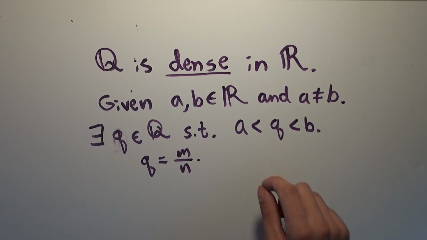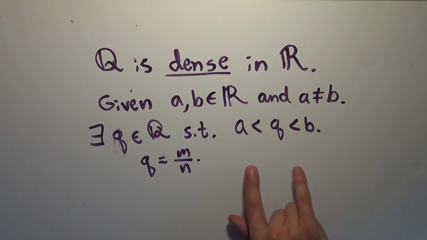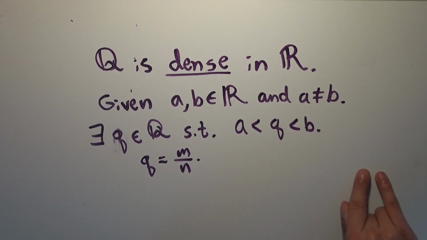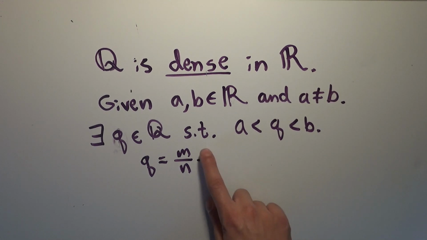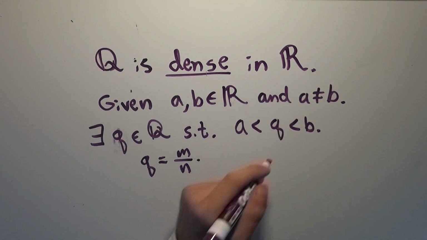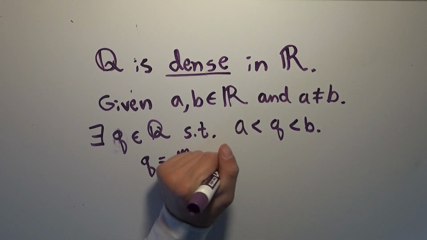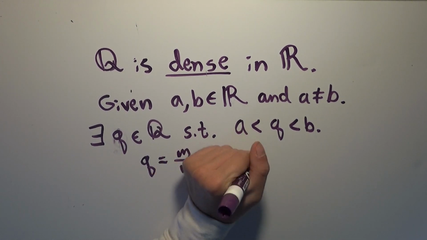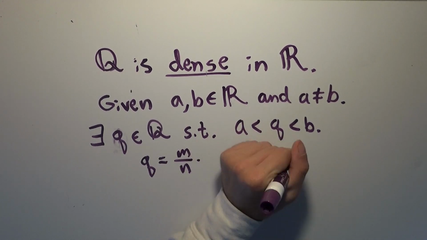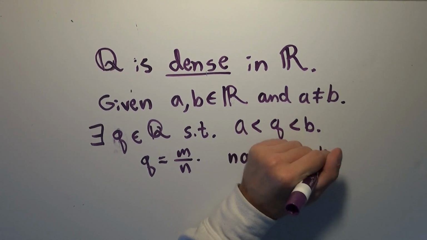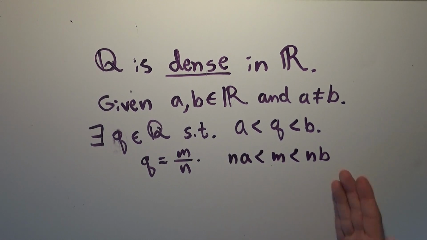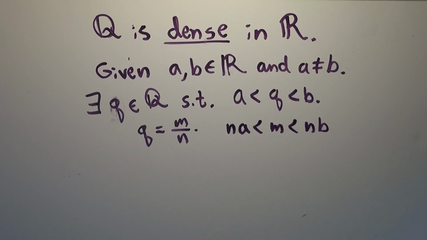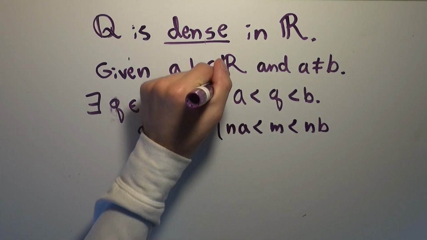So what we need to do is be very, very fine. We need to figure out an interval that we can add a bunch of times that's small enough that it doesn't overstep the interval from a to b. Another way of saying this is that if we replace q with m over n, we're trying to show that n times the real number a is less than the integer m is less than n times the integer b, because before it was a is less than m over n is less than b, and I just multiplied all the sides by n. So these are the same statement.